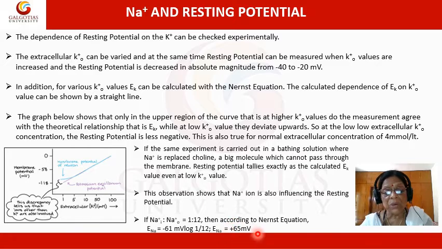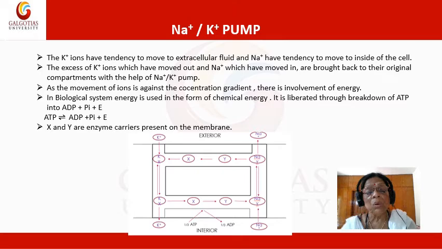And I have already told you earlier that minus 61 millivolt is derived from various constants, RT by ZF. So the value of ENa is plus 65 millivolts, and we know the value of potassium EK was minus 90. This is the role of the sodium ion taking part in generating the resting potential.